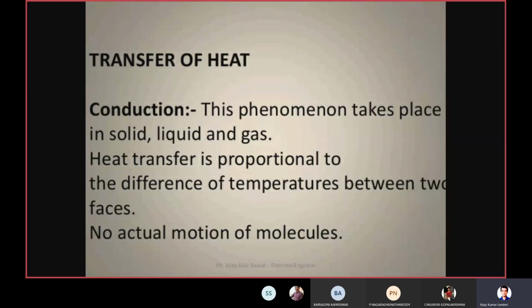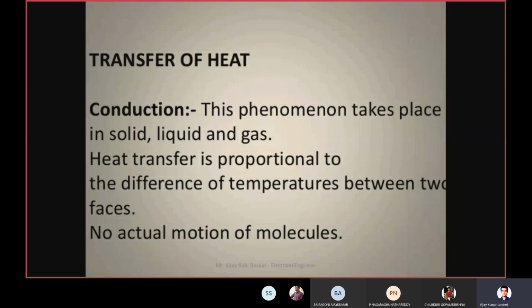How is the heat transferred from one place to another place? The first method is that heat can be transferred by means of conduction. Heat transfer by conduction takes place in solids, liquids as well as gases.